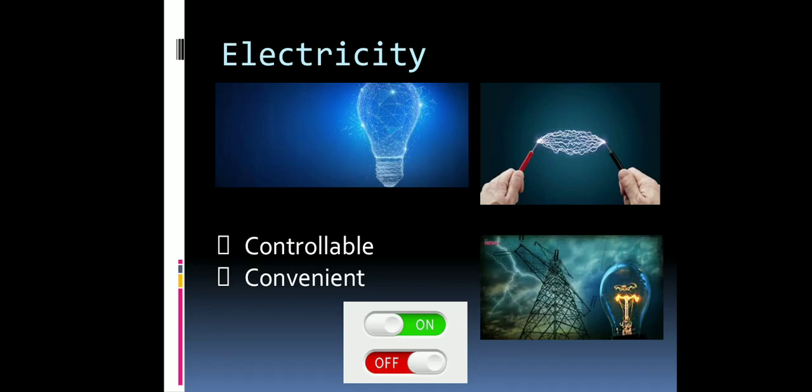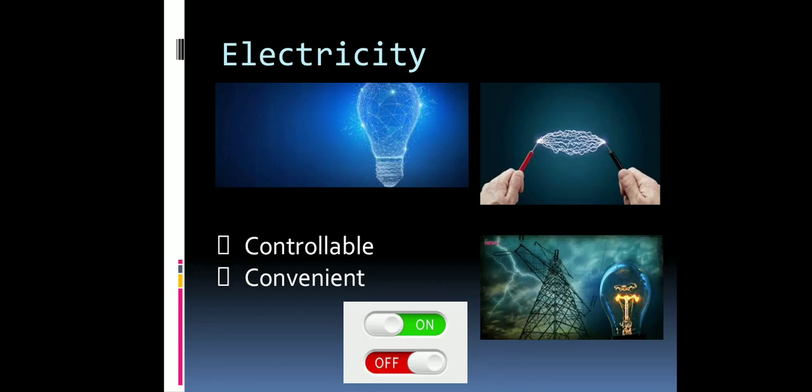So what makes electricity the most favorable form of energy? Number one, it is convenient, it is cheap, it is easy to travel from one place to another. There is no need to store it, okay. You can store it in the form of batteries, inverter batteries, phone batteries, rechargeable bulbs, torches, etc. With the help of batteries you can store it also, okay.